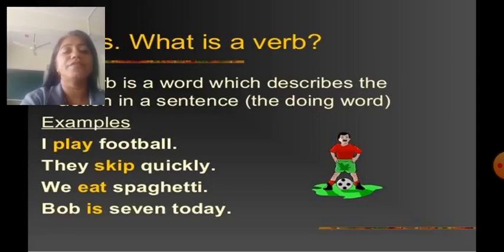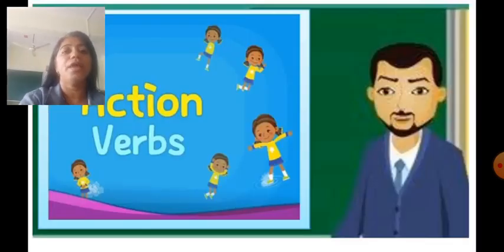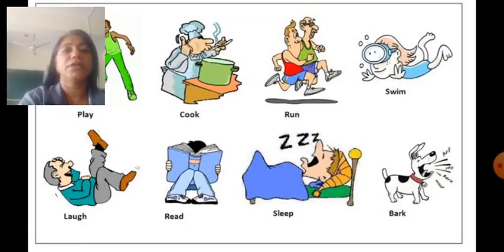Bob is 7 today. Action words: play, cook, run, swim, laugh, read, sleep, bark, etc. These are the words which show action. That word is known as an action word or verb.